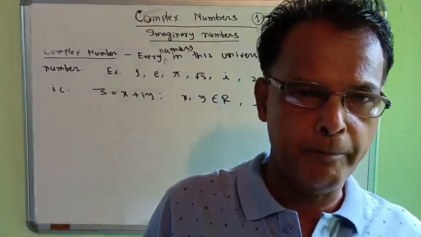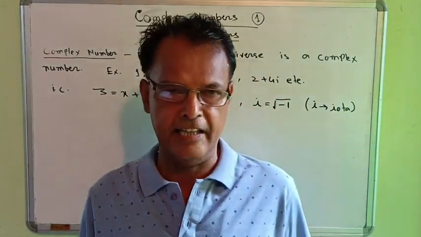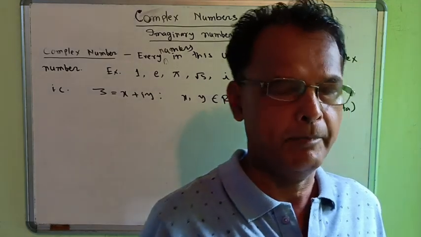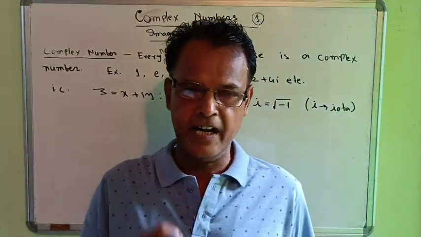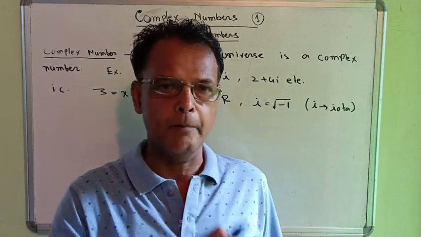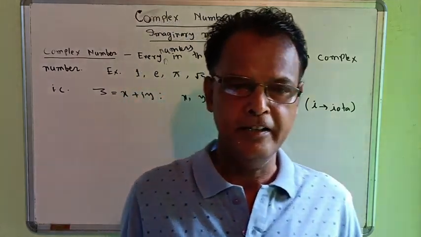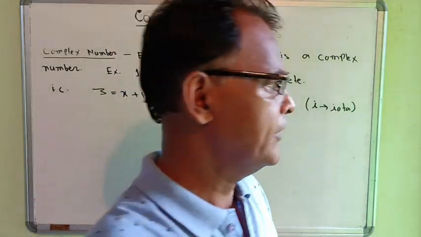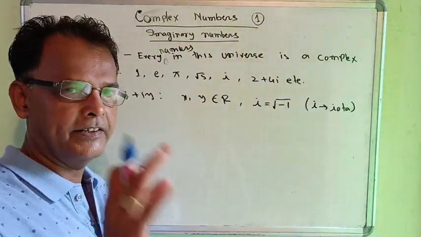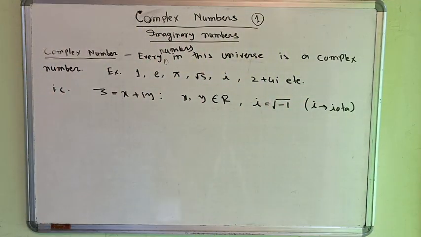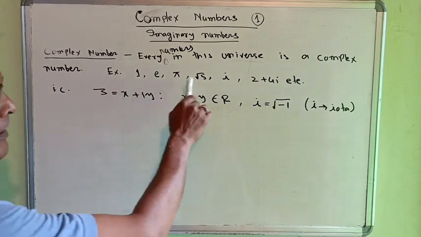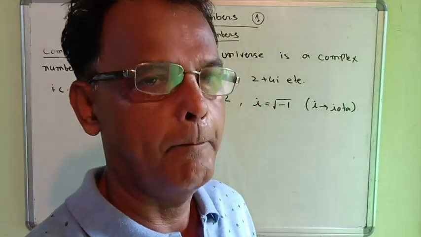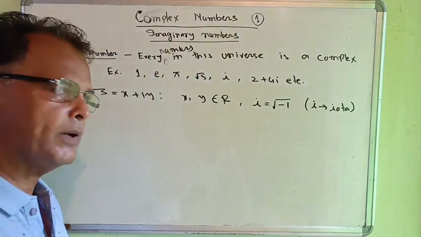Before going to discuss the complex number, earlier we have to discuss the real number. Real number is a subset of the complex number. That means every real number is a complex number. So 1 is a real number, so 1 is also a complex number. Now we are going to discuss that every number in this universe is a complex number. For example, 1, e, pi, root 5, i, 2 plus 4i, etc. are complex numbers.